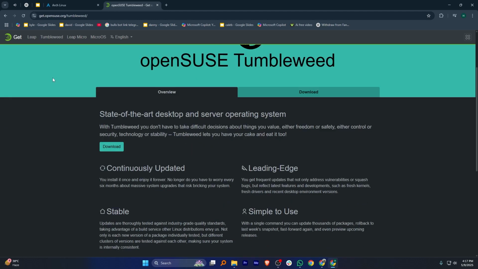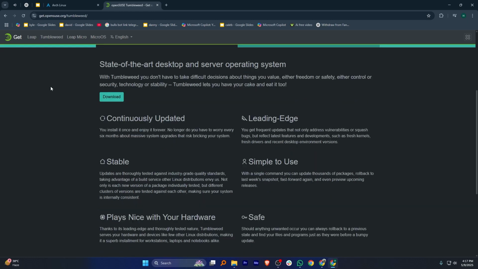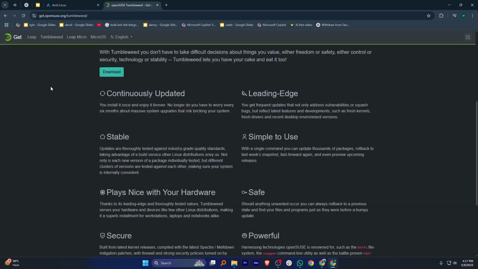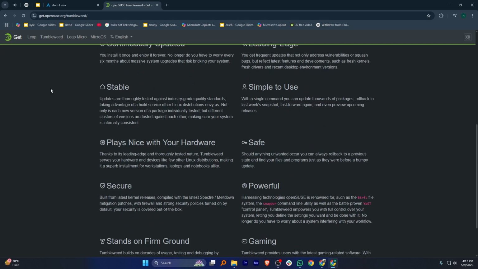OpenSUSE has good support and documentation, making it easier for beginners. Tumbleweed is great for people who want an up-to-date system without a lot of setup work. In my opinion, Arch Linux is best for customization, while OpenSUSE Tumbleweed is better for ease of use.